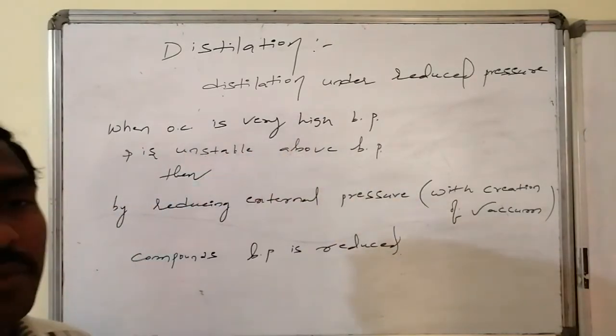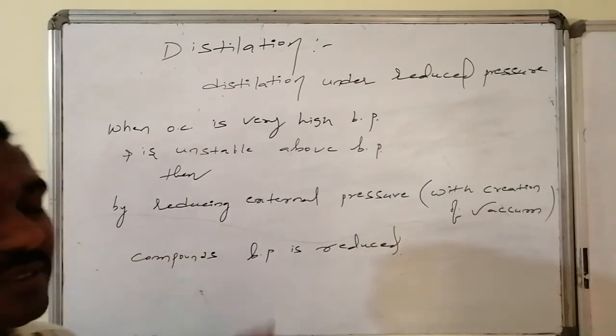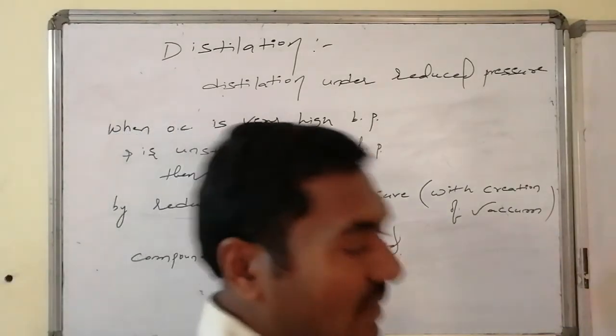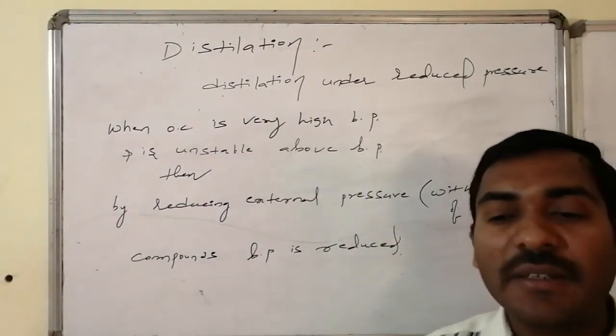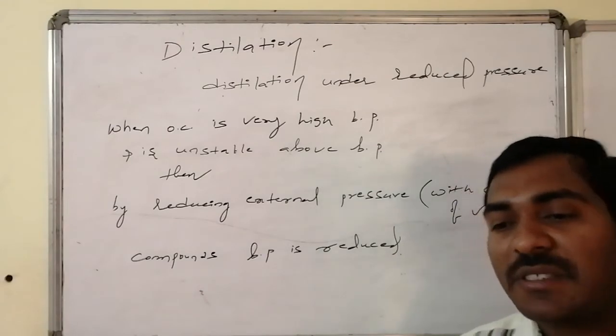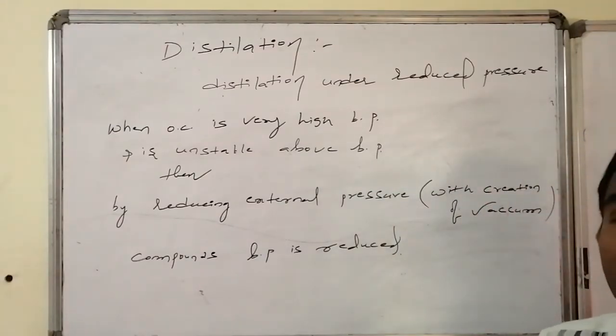Yes, when an organic compound has a higher boiling point and is unstable at those high temperatures of boiling point, then by reducing external pressure, that is, by applying vacuum, we reduce the actual boiling point and the material is converted to vapor state, consequently condensed and collected. That separation is said to be what? Distillation under reduced pressure conditions.